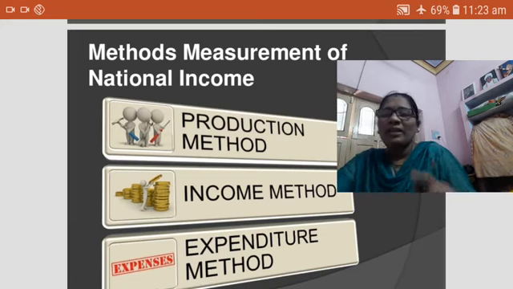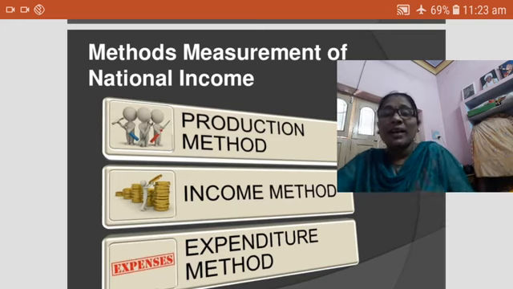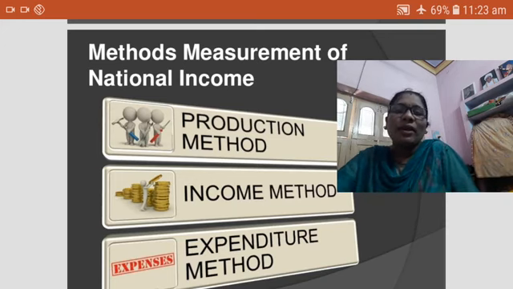So the total value is added in the production method, so this is also the value added method. Production method, value added method, inventory method, and the output method. Any one of these is the production method.